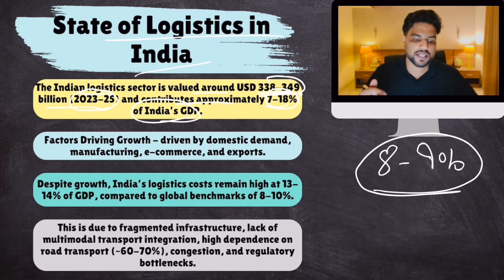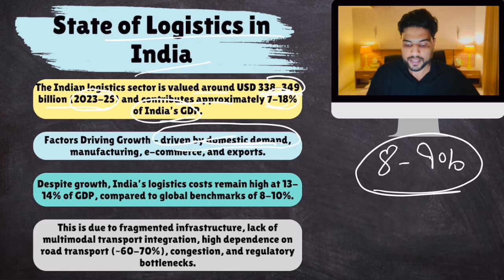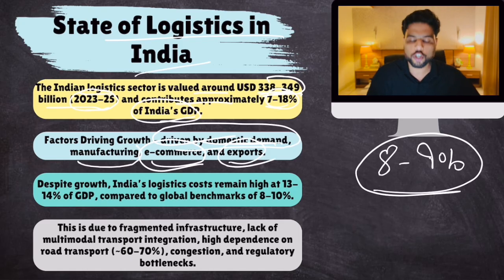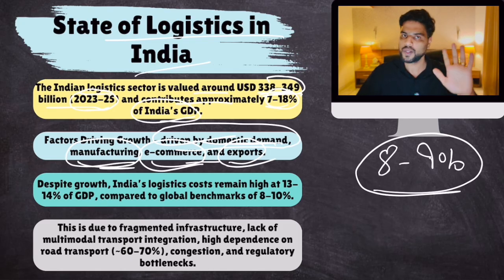Now, what factors are driving this growth? Obviously, there is huge demand in India, driven by domestic demand. Then there is e-commerce also. Many people are using e-commerce for their goods and services. That also requires logistics. There are exports, and a lot of goods are being manufactured, so we need the logistics sector to deliver them. So these factors are driving demand. Okay. So all of this is good as far as India is concerned, but India also suffers from certain problems.